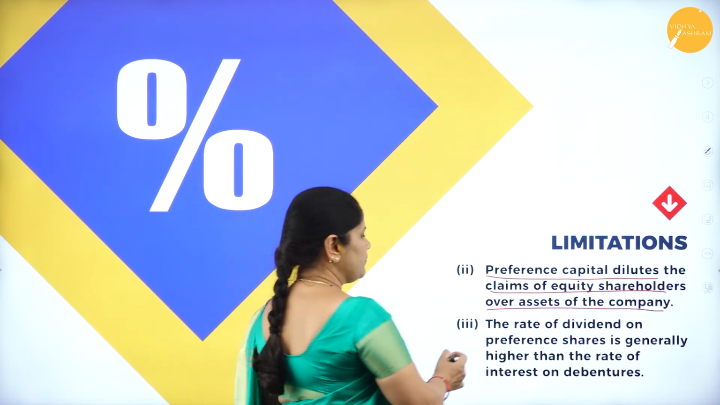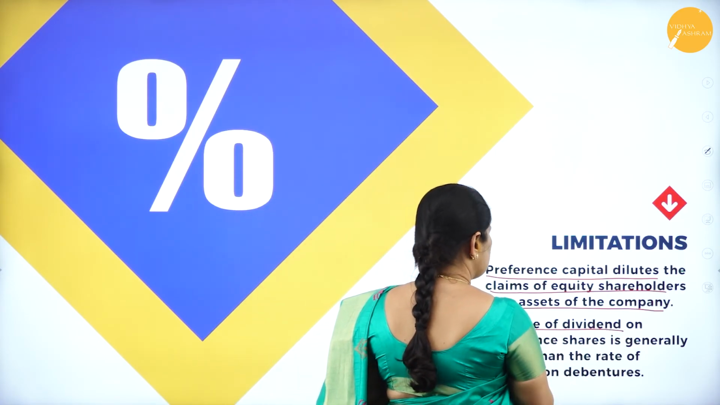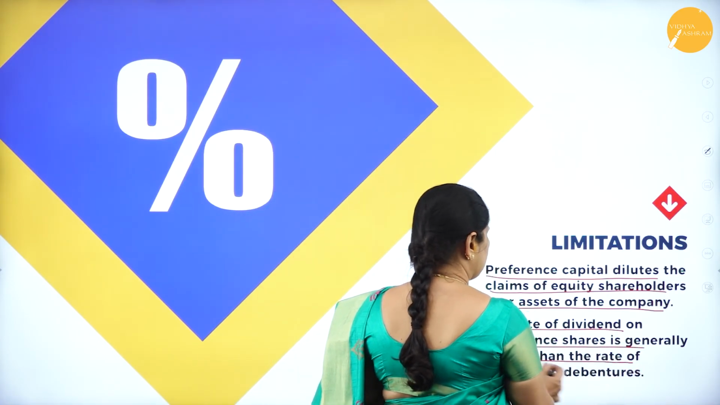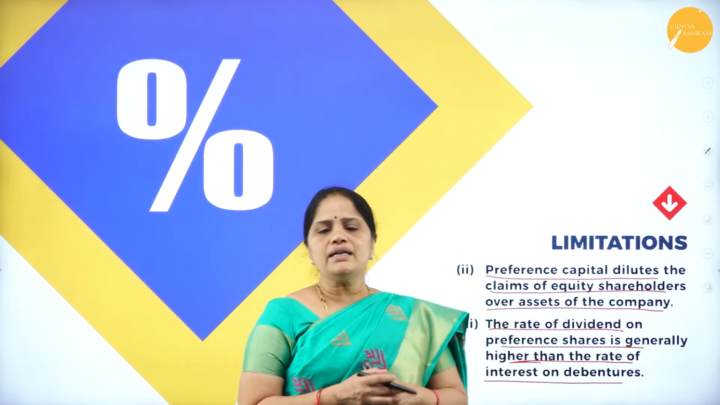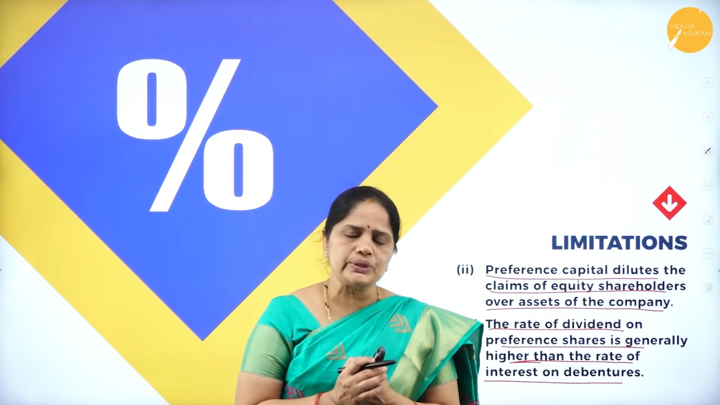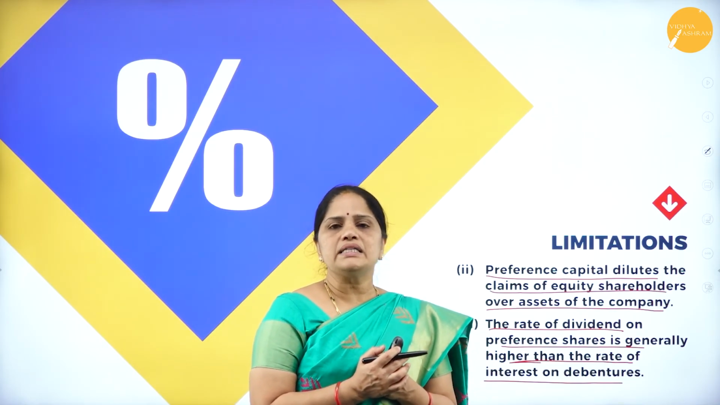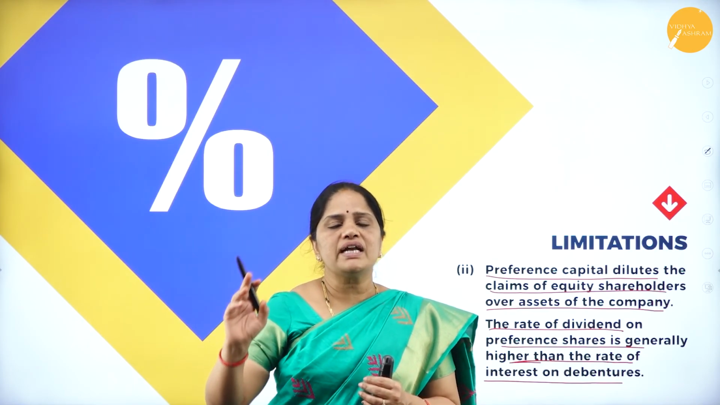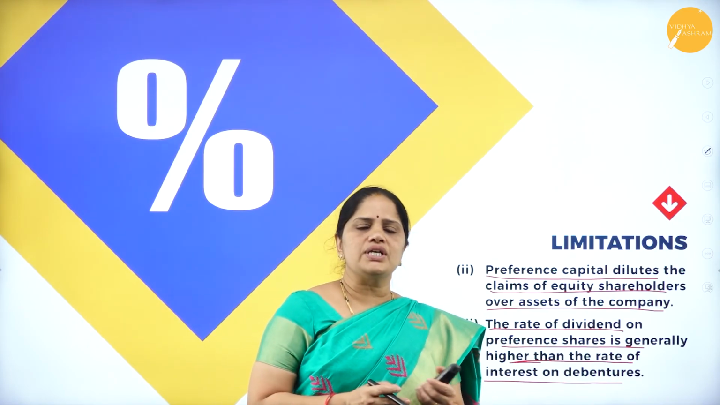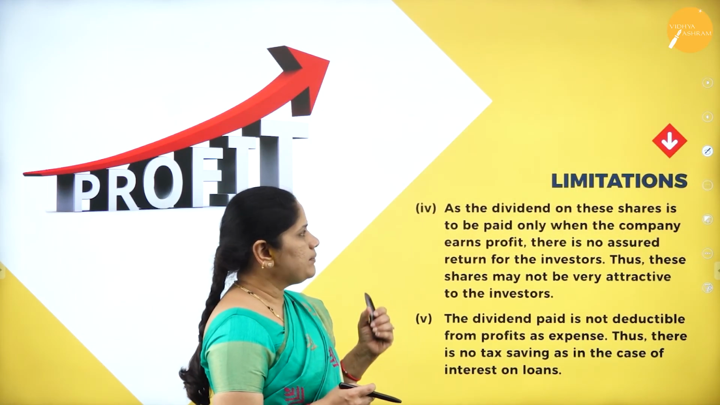Then the rate of dividend on preference shares is generally higher than the rate of interest on the debentures. As we all know, the company will be paying interest to the debenture holders, and this percentage of interest will be lower than the rate of dividend which is given to the preference shares. So this is one of the limitations.